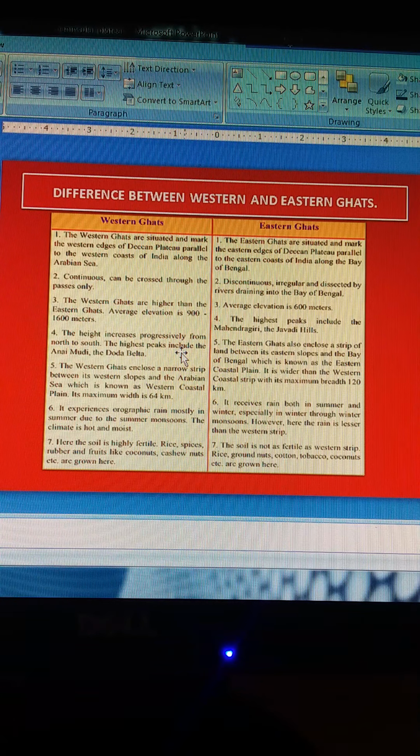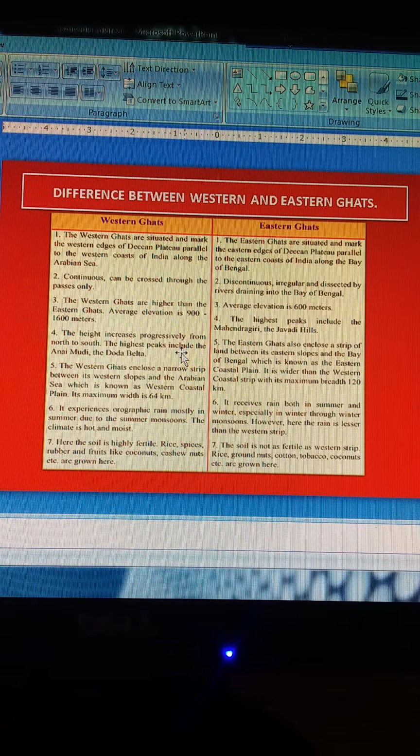Western Ghats lie parallel to the western coast. They are continuous and can be crossed through the passes only. We can locate the Thal, Bhor and Pal Ghats in the physical map of India. Often the question comes with this: locate these Ghats in the physical map. So it is important to locate them while doing the map.